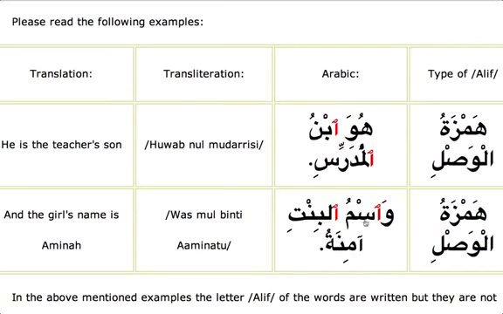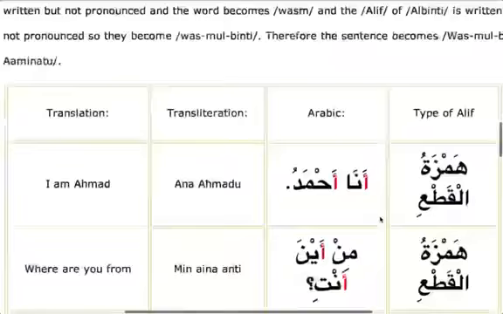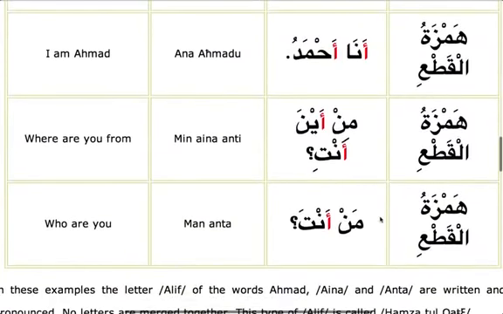Ismul, we don't say ismul binti, we say wasmul binti aminatu. Wasmul binti amin, because it's Hamzatul Wasl, that Hamza, the sound is missed. And we know that there are two types of Hamza. One is Hamzatul Wasl and the other is Hamzatul Qata, the sound of which is always produced. It's Ana Ahmadu. So no matter what comes in front of it, this is always produced.